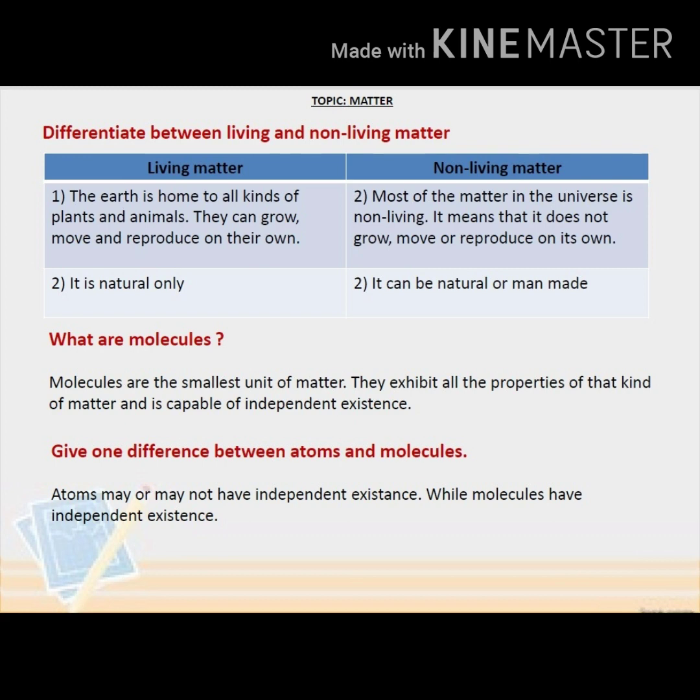Let's see the difference between living and non-living matter. Living matter: the earth is home to all kinds of plants and animals. They can grow, move and reproduce on their own. It is natural only. Non-living matter: most of the matter in the universe is non-living. It means that it does not grow, move or reproduce on its own. It can be natural or man-made.